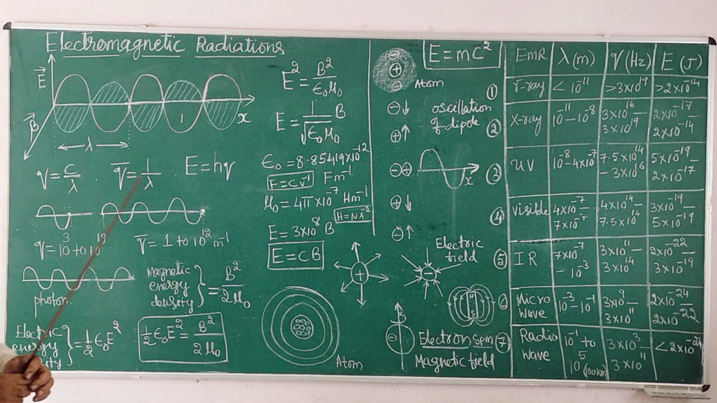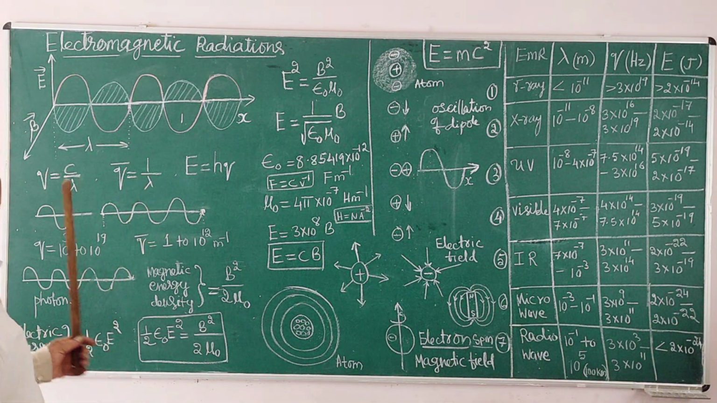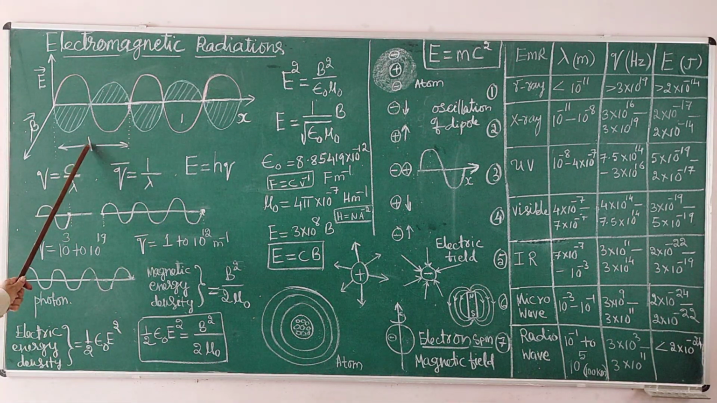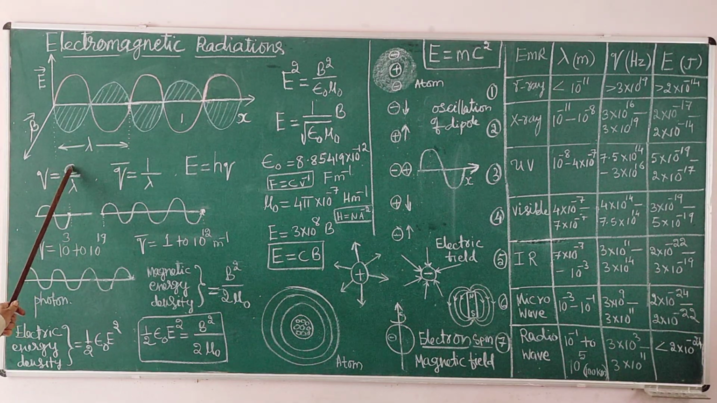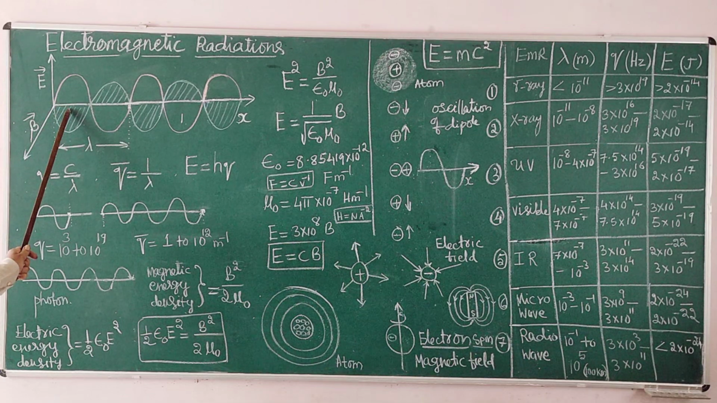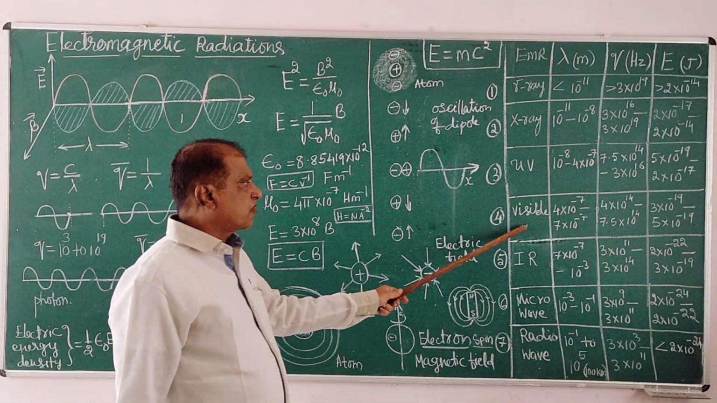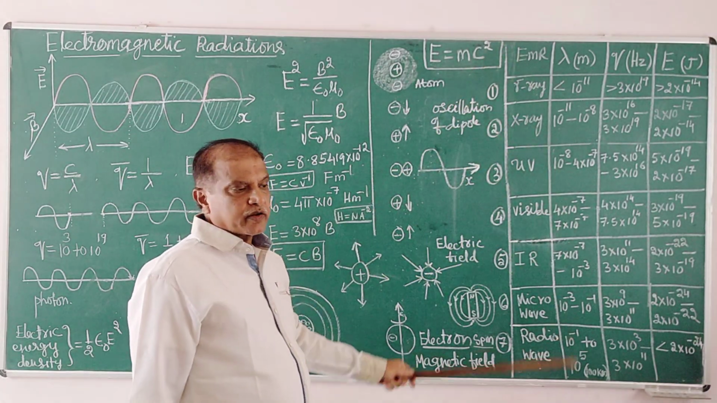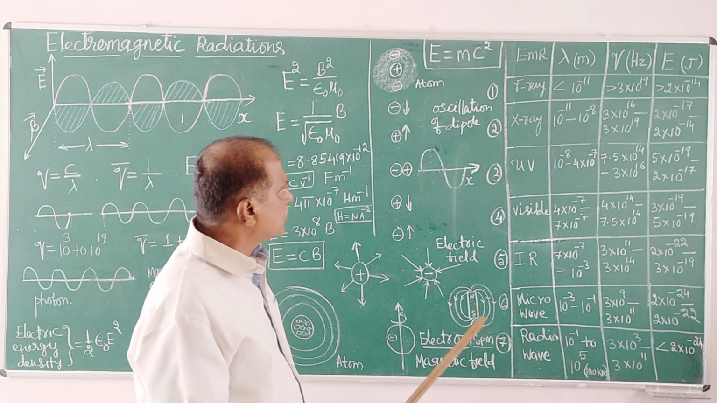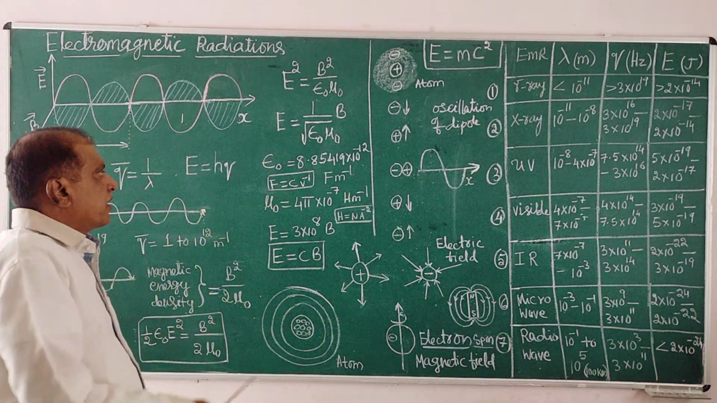That is characterization by using the properties: lambda, this and this and this. C is the velocity of the radiation in vacuum. It is the same as the velocity of light, because light is also one of the electromagnetic radiations. That is about these electromagnetic radiations.